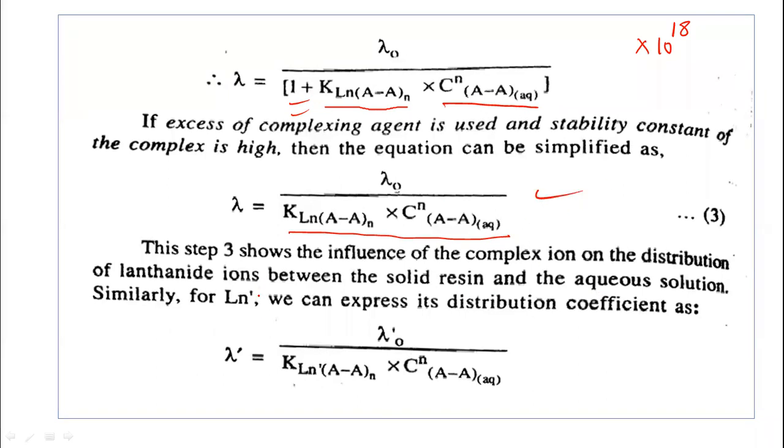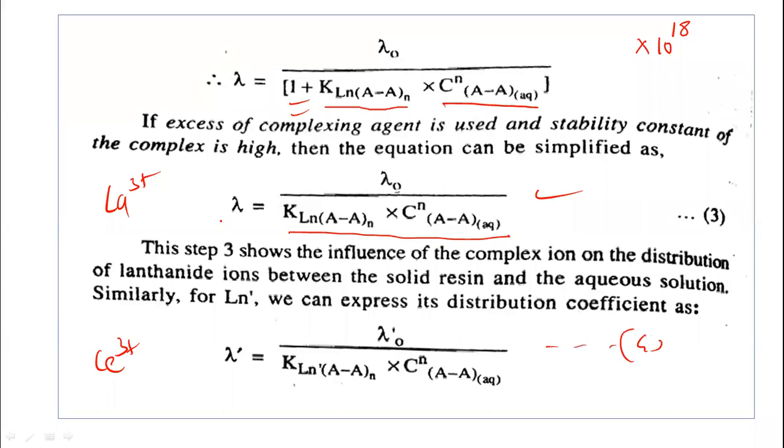Now similarly, for the next lanthanide ion, we can write this equation: lambda dash equal to... Suppose that this is for lanthanum and this is for cerium. So for the next lanthanide ion, it is equal to lambda 0 dash upon the stability constant of the next complex, multiplied by the concentration of the complexing agent. Suppose that this is equation 4 here.